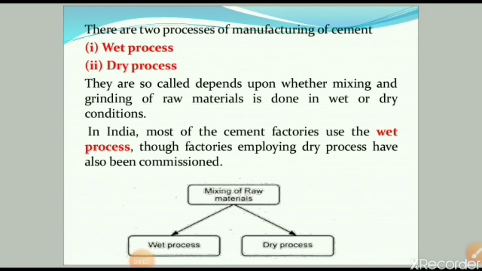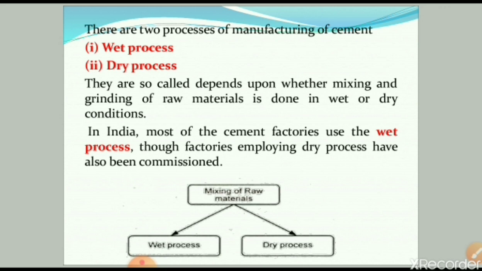Now there are two processes of manufacturing of cement. In that, first one is wet process and second one is dry process. They are so called depending upon whether mixing and grinding of raw materials is done in wet or dry conditions. Generally, what is the difference between wet process and dry process?